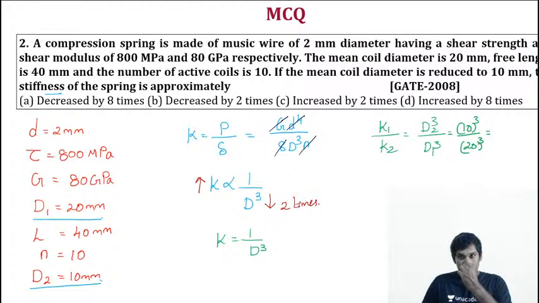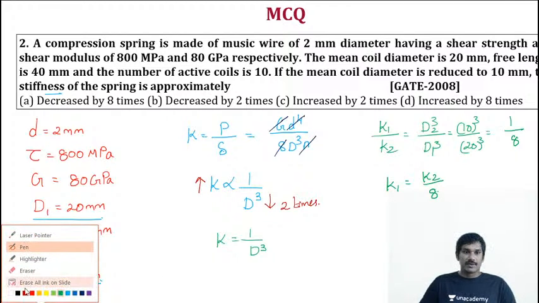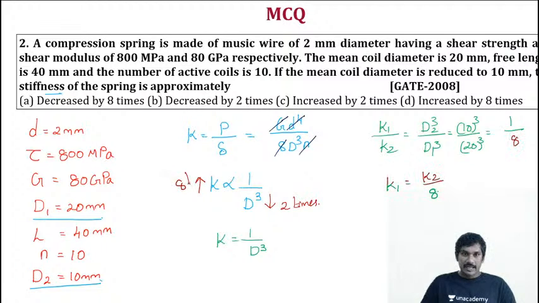Okay, so if you simplify it, then the value will be 1 by 8. So k1 is equal to k2 by 8, right? Which means here, when diameter is decreased by 2 times, the stiffness will increase by 8 times.